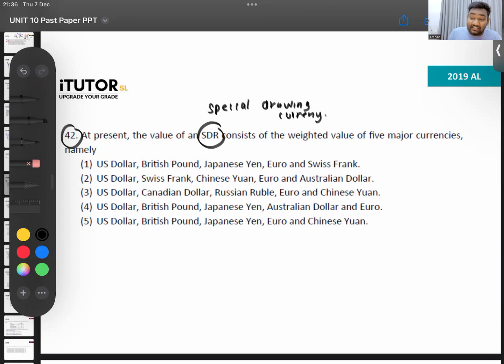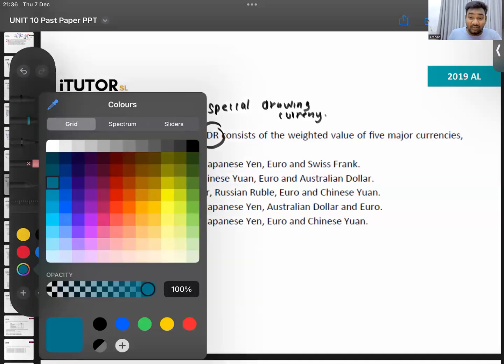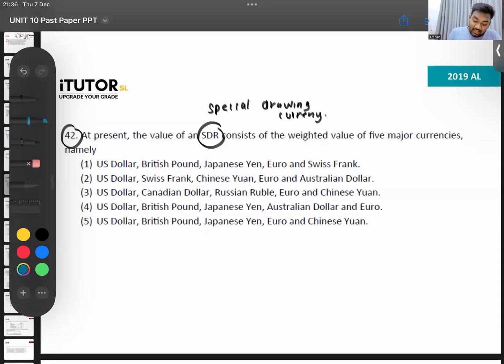So they say at present the value of an SDR consists of the weighted value of 5 major currencies. Namely, what currency? An SDR is a combination of what? US dollar, British pound, Japanese yen, euro, and Swiss franc. US dollar, Swiss franc, Chinese yuan, euro, Australian dollar. US dollar, Canadian dollar, Russian ruble, British pound, Japanese yen, Australian dollar, euro. British pound, Japanese yen, euro, this thing.